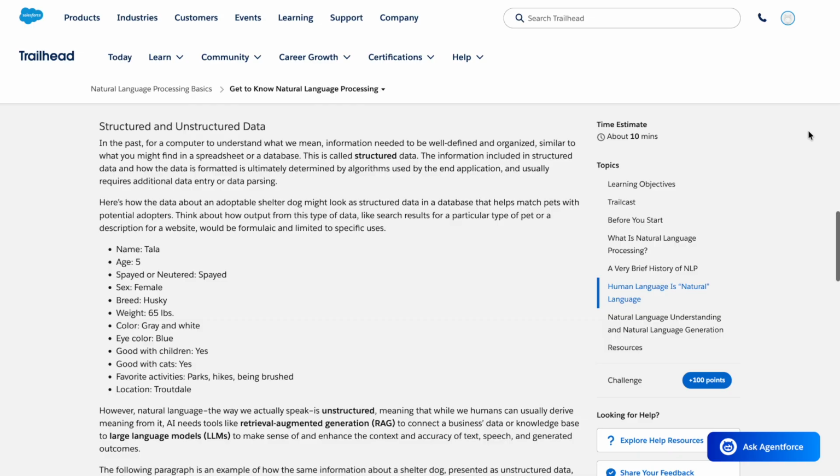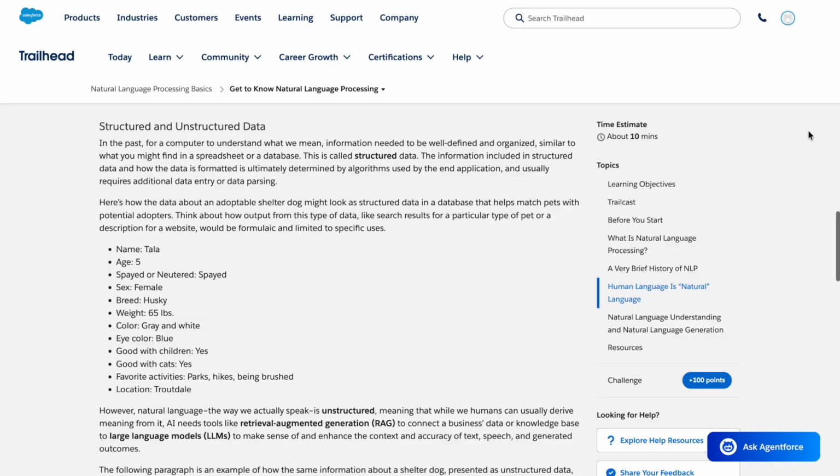In the past, for a computer to understand what we mean, information needed to be well-defined and organized, similar to what you might find in a spreadsheet or a database. This is called structured data. The information included in structured data and how the data is formatted is ultimately determined by algorithms used by the end application and usually requires additional data entry or data parsing.